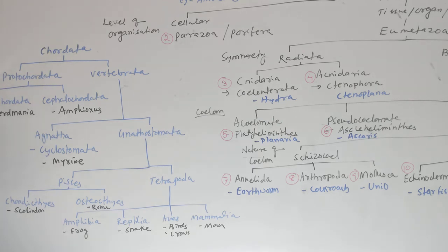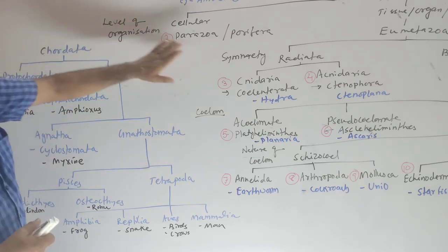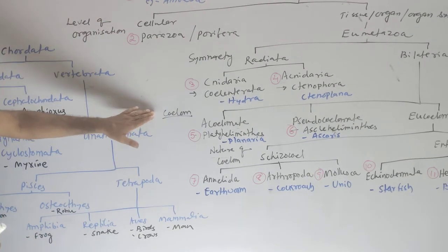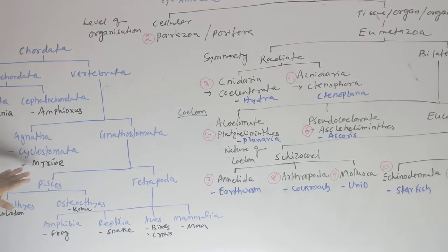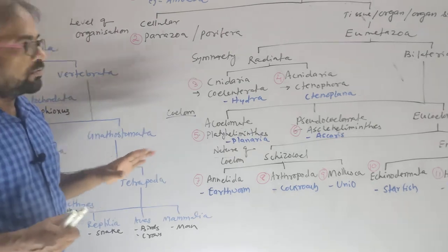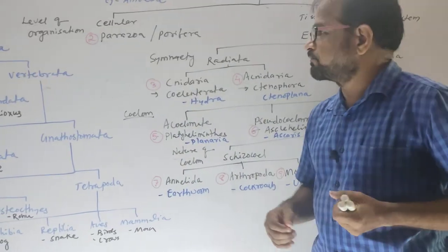This is all about the Chordata. Chordata divides into Protochordata and Vertebrata. In Protochordata, the notochord is present. In Vertebrata, the notochord is replaced by the vertebral column. In other classes, we will discuss what is level of organization, what is symmetry, what is coelom, what is notochord, and on what basis these are classified. Clear? All this is about the classification of the animal kingdom. Thank you.